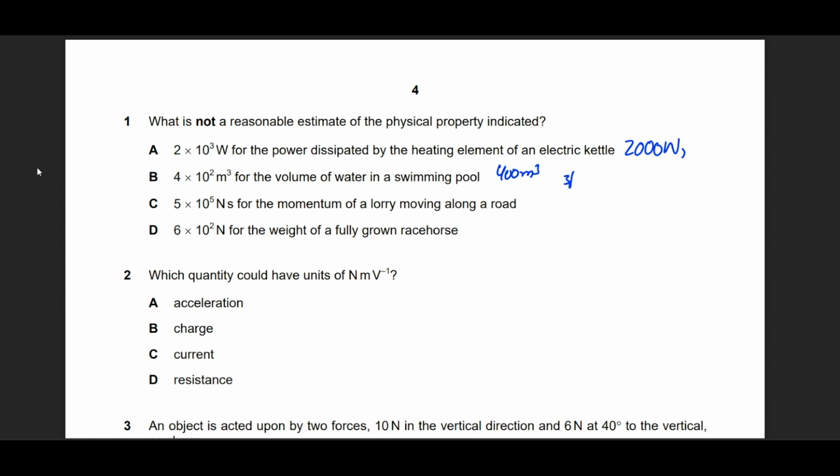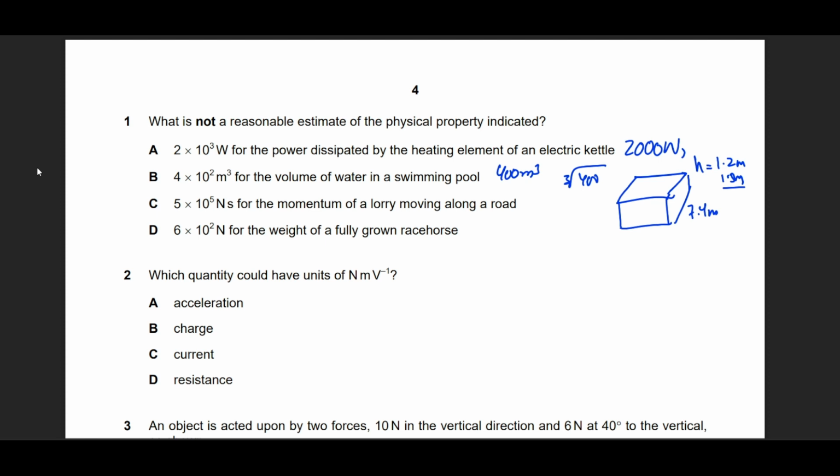So you can take the cube root of this number just to see what you get. When you take the cube root of 400, you get 7.4 meters approximately. So if we had a pool of 7.4 by 7.4, for example, it would have this much volume. So it's also a plausible estimate, as the average depth is around 1.2 meters to 1.5 meters. So it's fitting to the example.